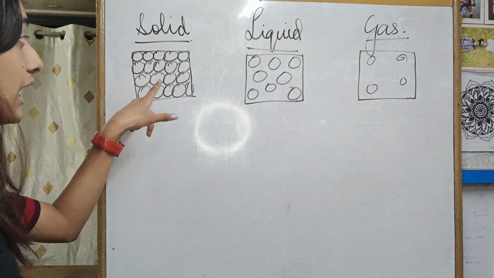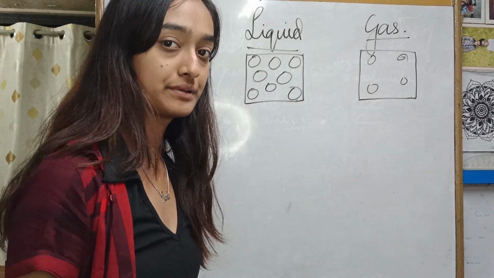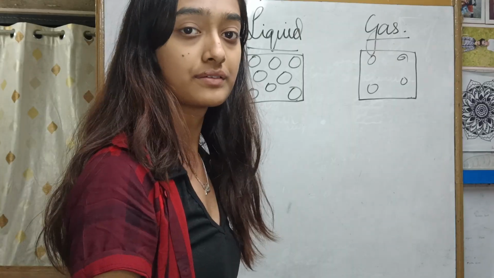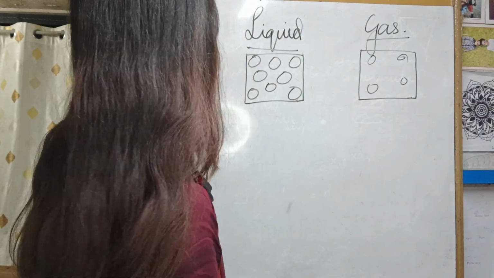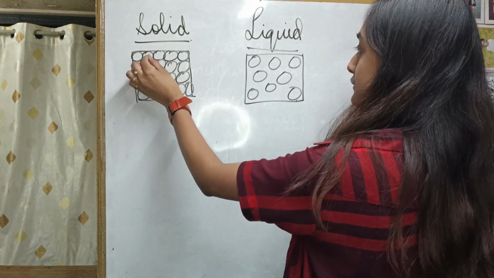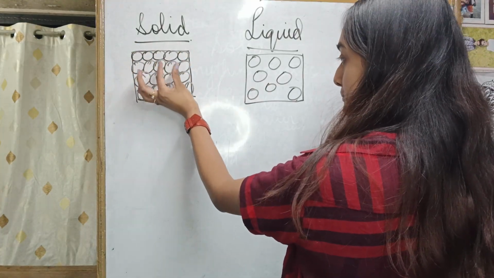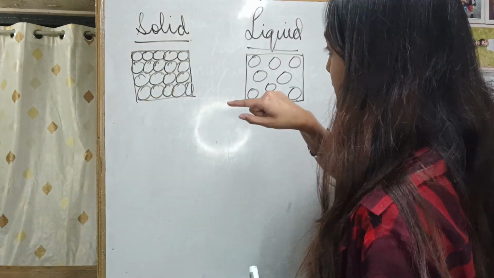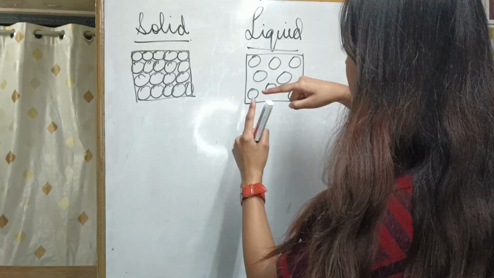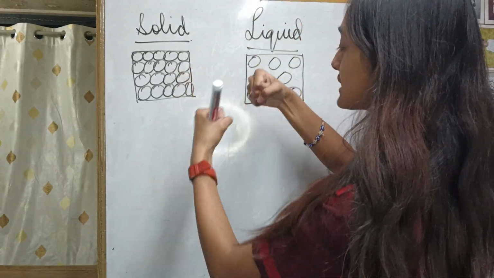Molecules are the reason why solids do not change their shape. Okay. See, this board is also made up of molecules, and the board is a solid, right? So the board will be made up of atoms and molecules like this, very, very closely packed to each other. So that's why when we poke the board, our finger is not going inside. Why? Because the molecules are tightly packed.